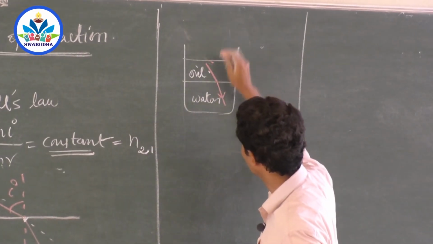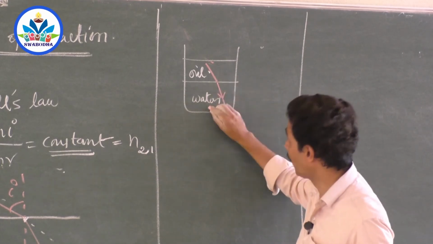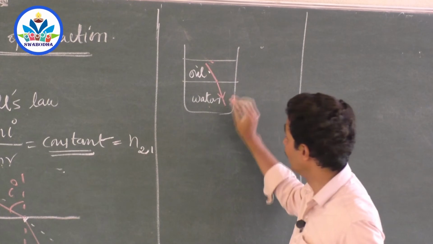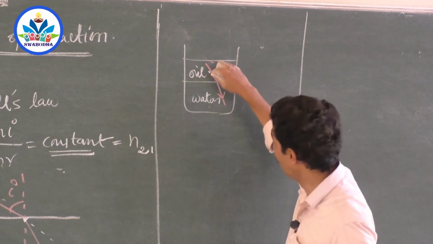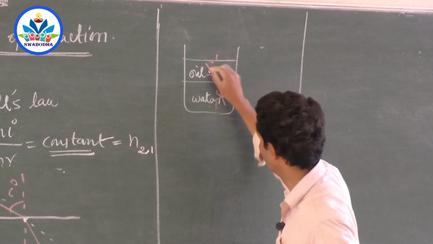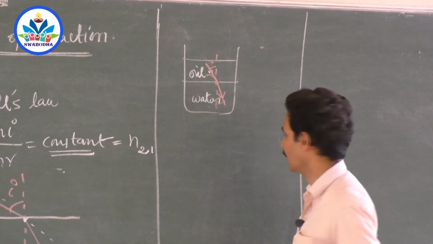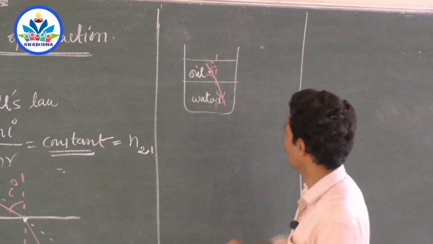I'll forget about air because my teacher has asked me to calculate the refractive index of water with respect to oil. So let the ray of light undergo refraction in water. Let it be put in oil, because water with respect to oil. So let it come like this. Calculate a normal using the compass, protractor and all the instruments that you have, all your weapons. Use it. Calculate I and R.